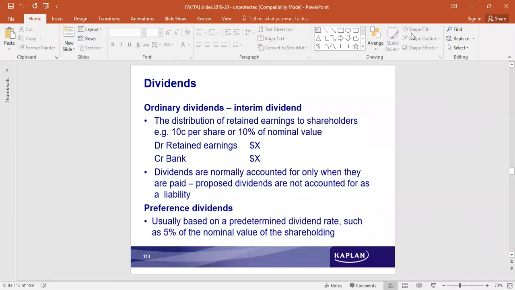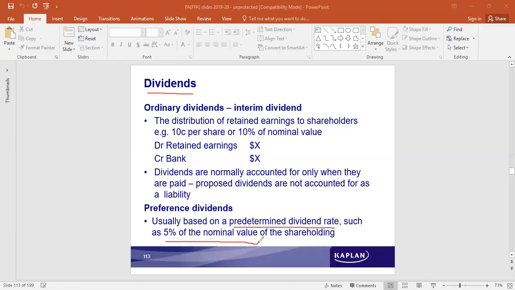I don't know. Okay, so let's talk about dividends now. Preference dividends, ordinary dividends. Preference dividends are usually based on a predetermined dividend rate. So at the time of issue itself, this predetermined dividend rate would be decided, such as some percentage of the nominal value. So whatever is the face value of the share capital, this percentage is calculated on that and paid, subject to availability of profits. Based on this calculation, the preference dividend is calculated and paid.